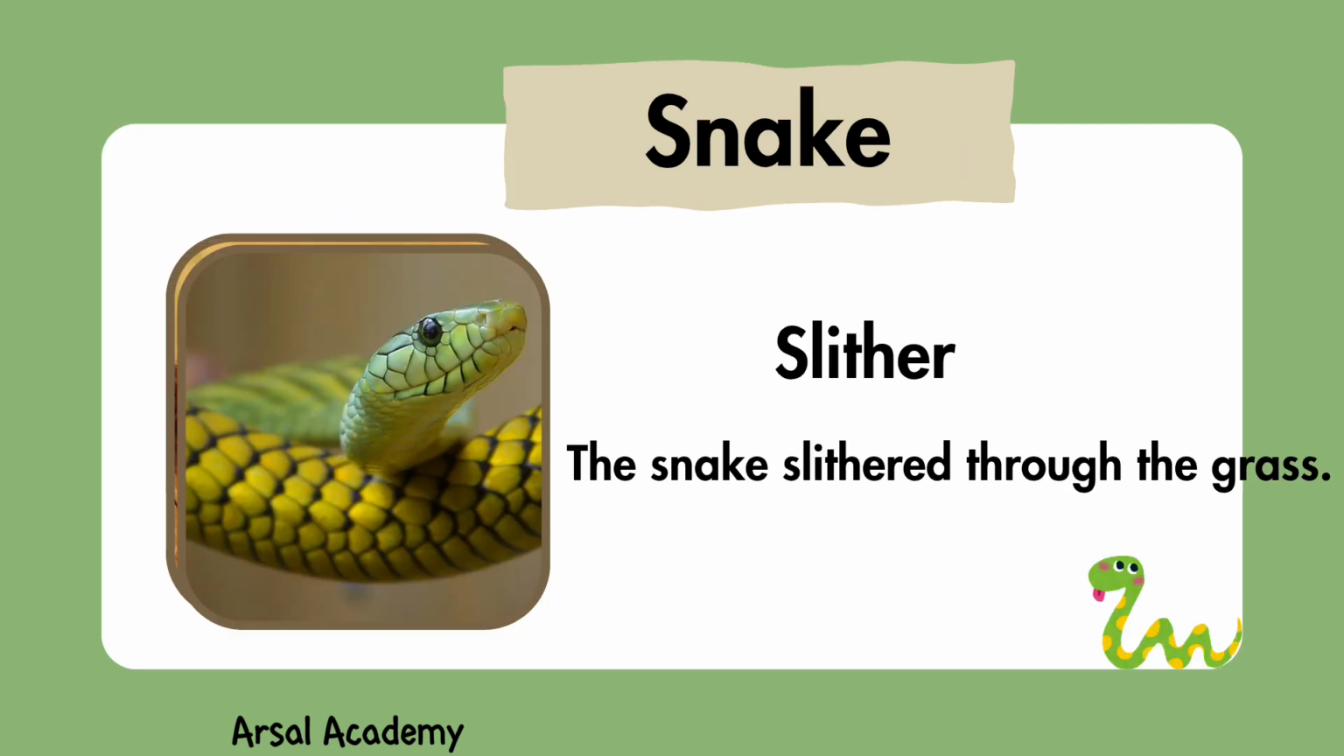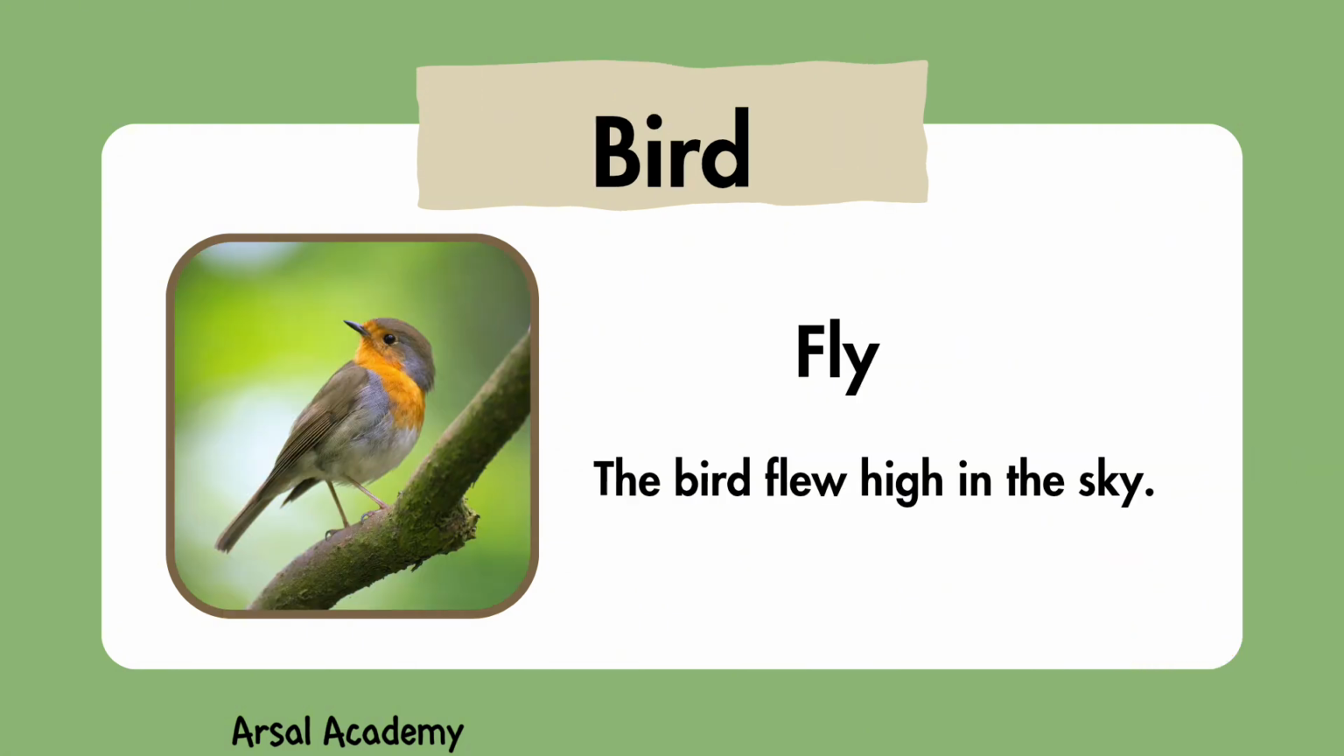This is a snake. It can slither. The snake slithered through the grass. This is a bird. A bird can fly. The bird flew high in the sky.